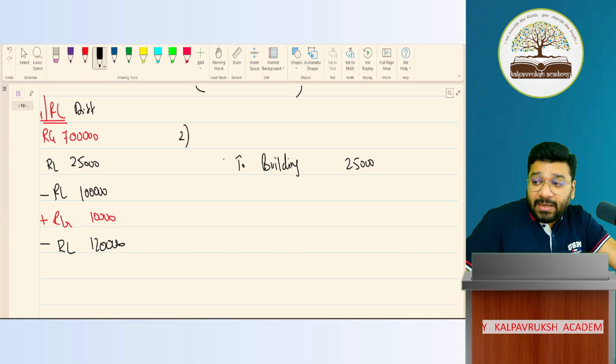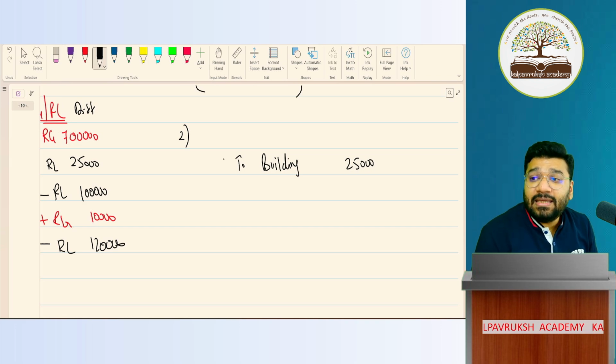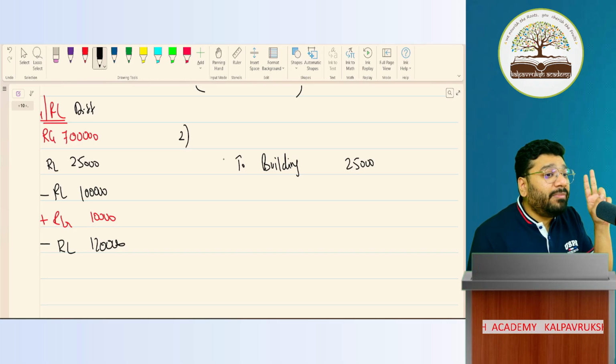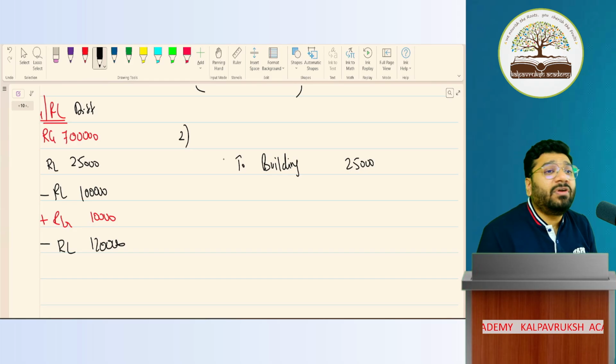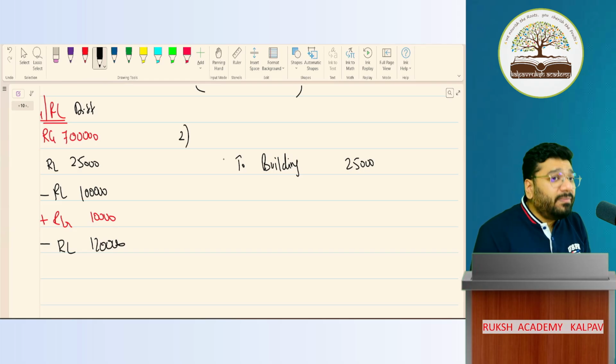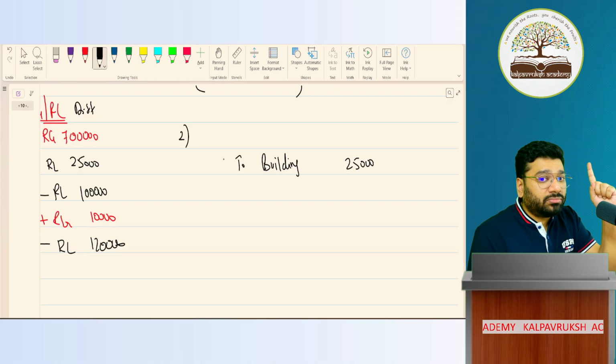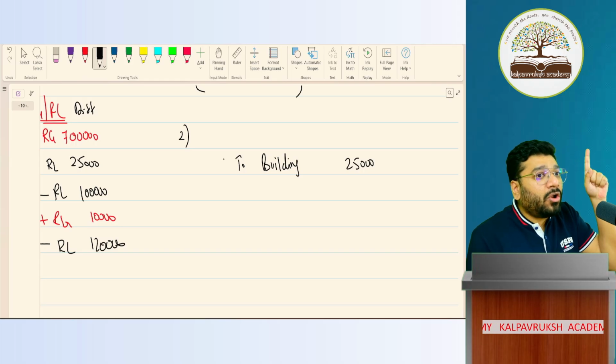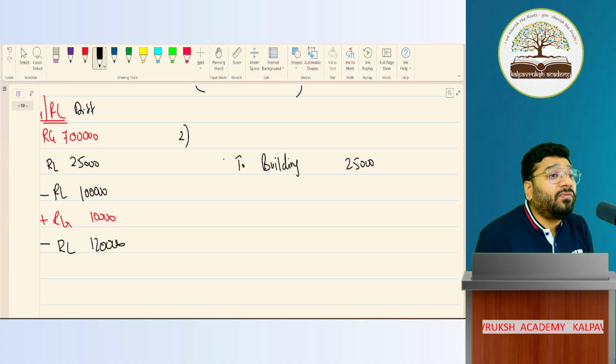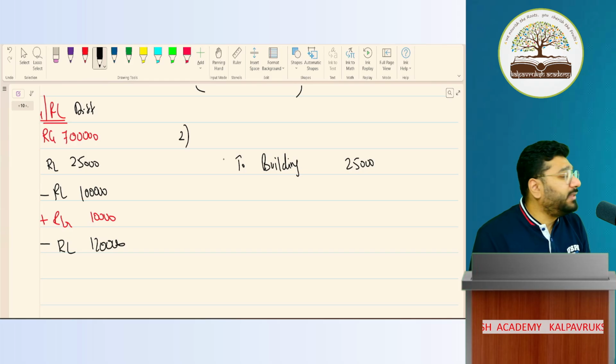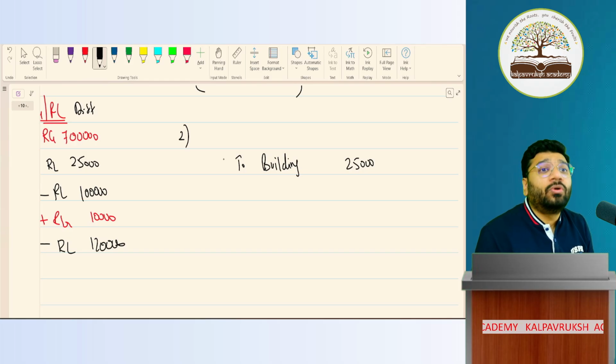Listen to me very carefully. I'm repeating one last time. In the event of reconstitution, what is reconstitution? CPSR, admission, retirement, death. In the event of reconstitution, if you come across any income, gain, expenses, losses, everything will be routed through reval account. This will not go to your trading and P&L account. None of these expenses, gains, losses, or income arising in the event of reconstitution will go to your P&L account. Always it will go to reval account.